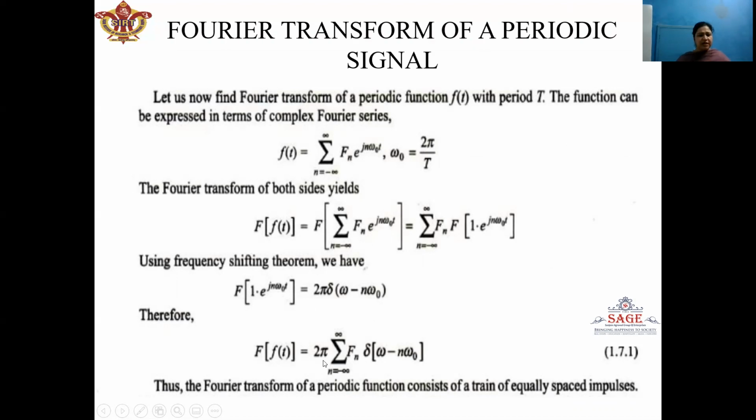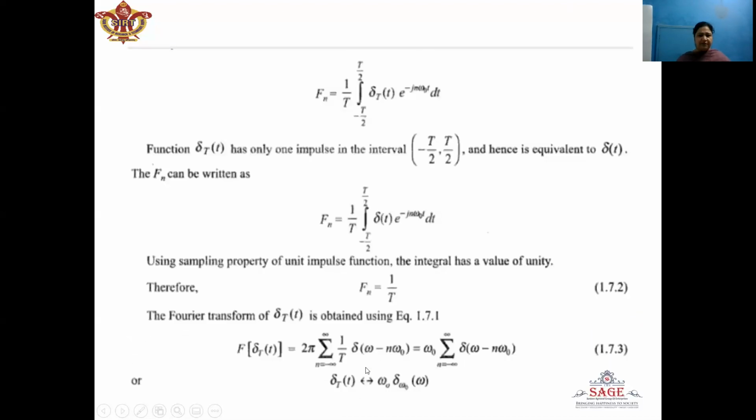So the Fourier transform will be 2 pi summation 1 upon T delta omega minus n omega naught. Now we know 2 pi by capital T is given by omega naught. So the rest of the expression will be written as summation delta omega minus n omega naught, where n is equal to minus infinity to plus infinity.